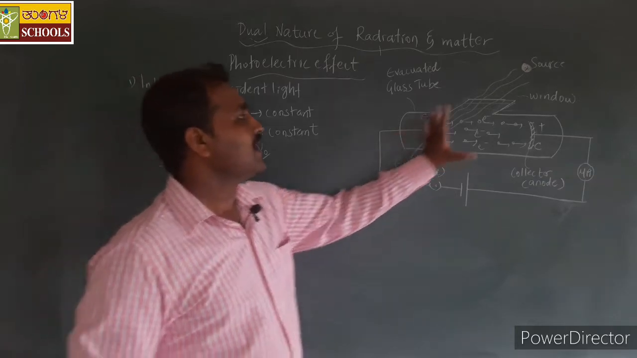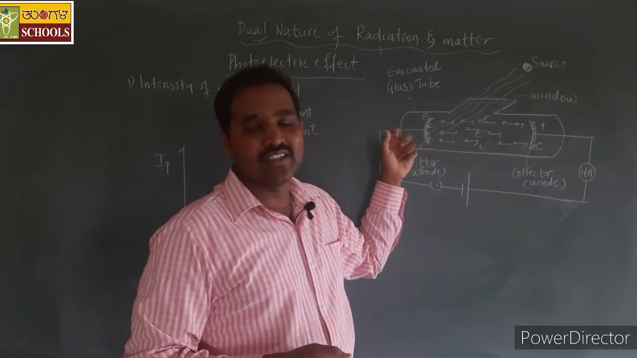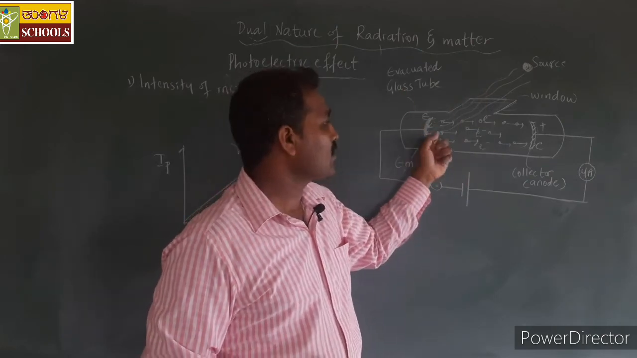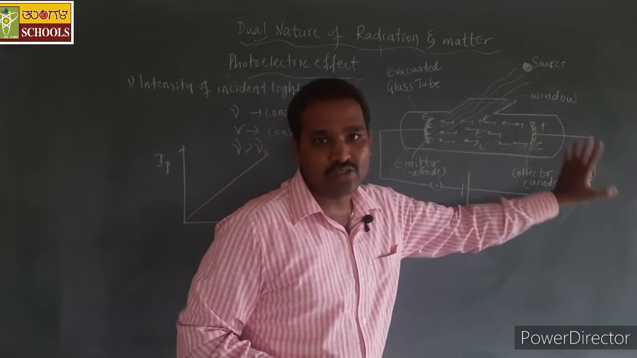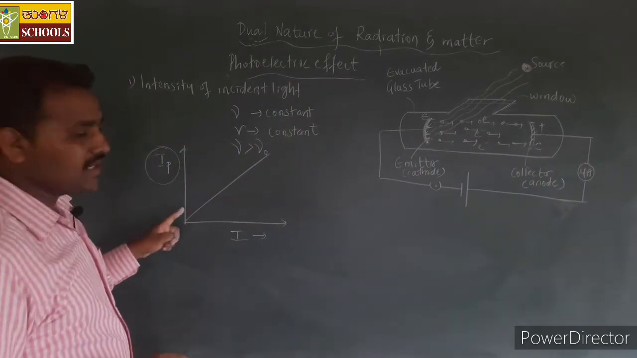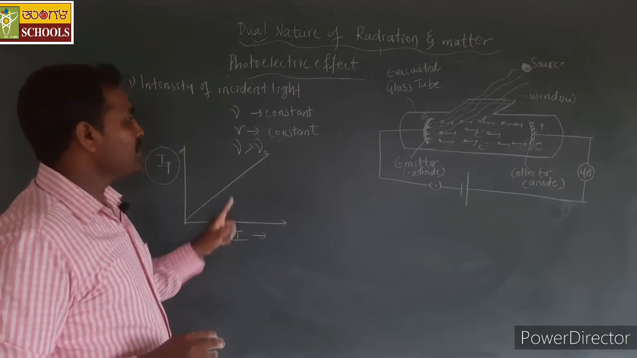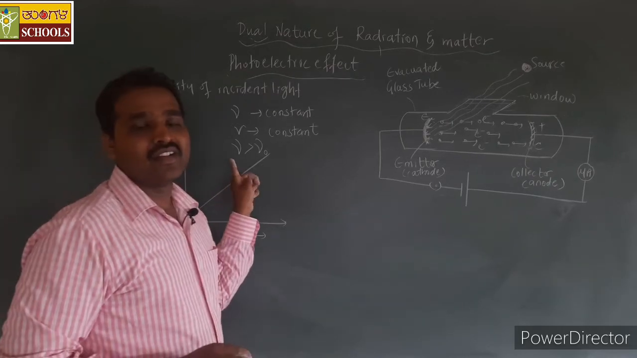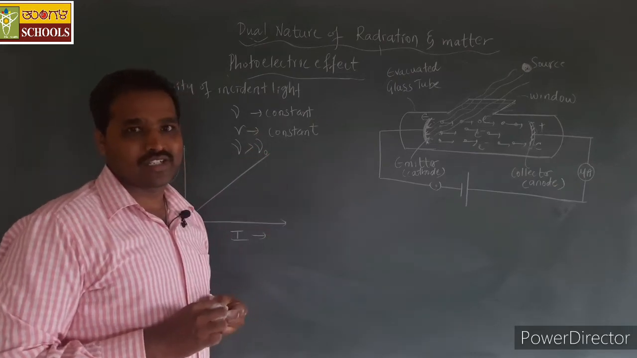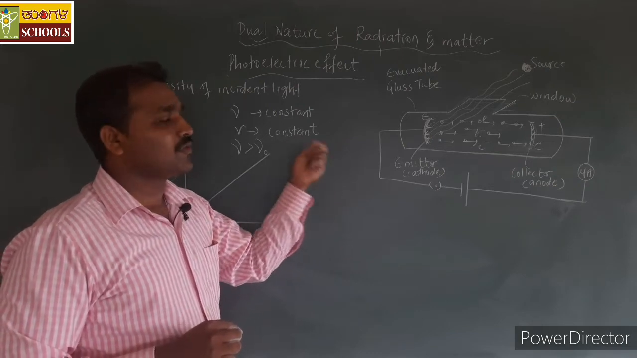I repeat again, as the intensity is more, the number of radiations falling on the metal surface is more, and the number of electrons emitting out of the surface is also more. When the number of electrons is more, automatically the photocurrent through this closed circuit is also more. So the photocurrent is observed to be directly proportional to the intensity of incident light radiation, provided the frequency of the light radiations is greater than the threshold frequency and the potential of the anode is kept constant. This is the effect of intensity of light on the photocurrent.